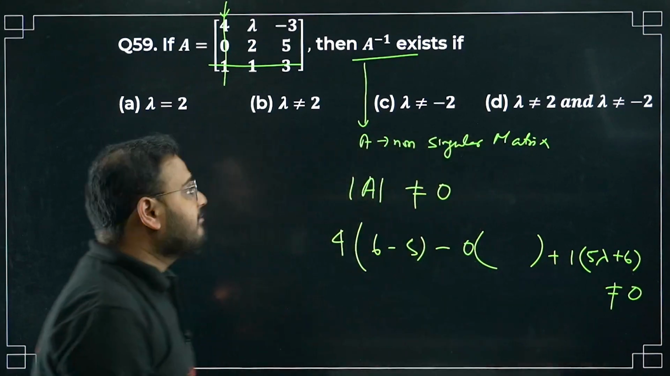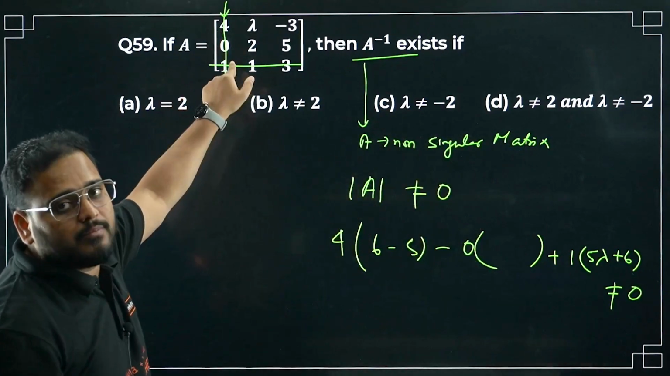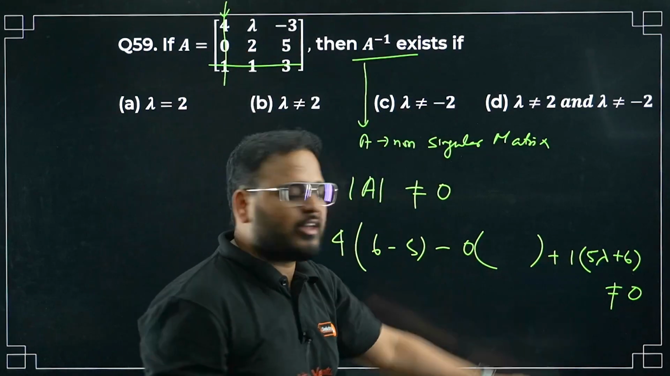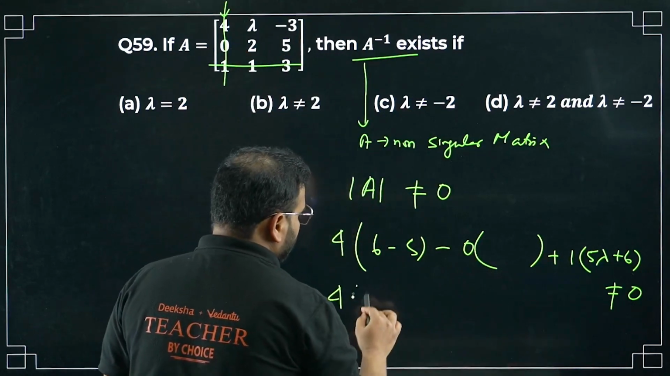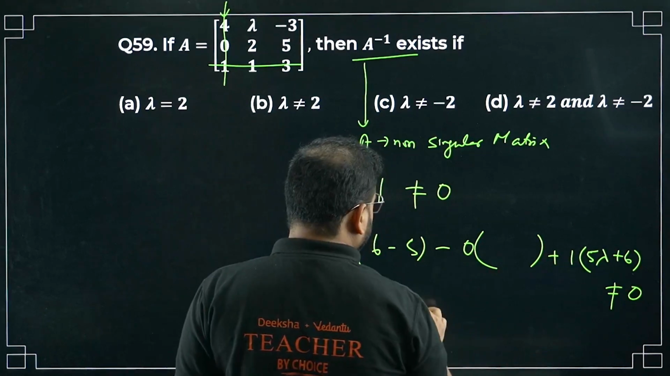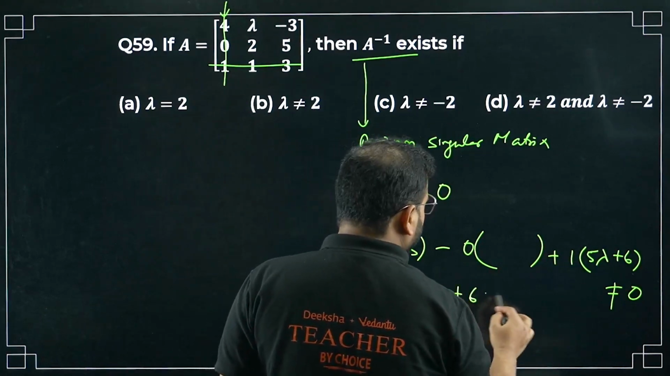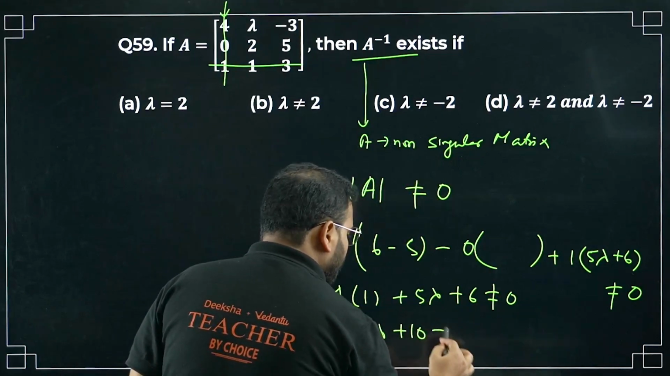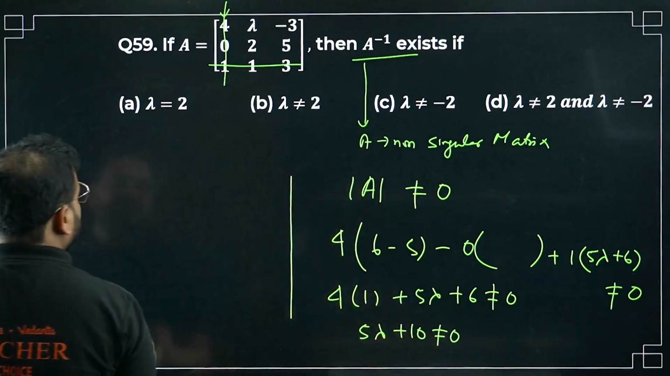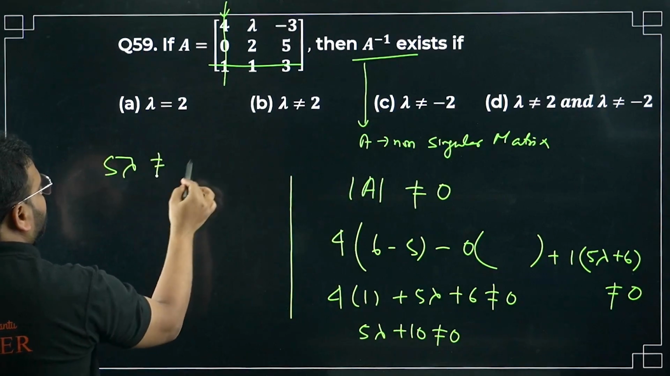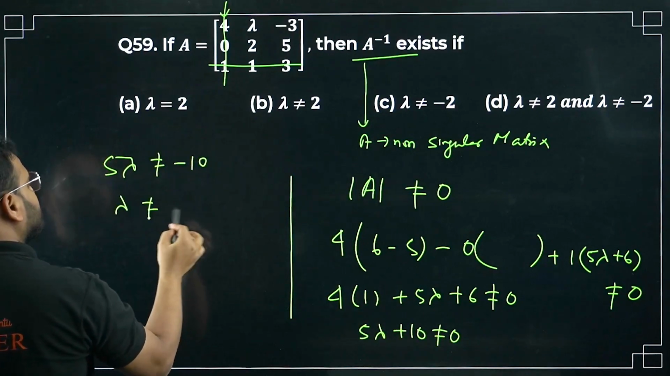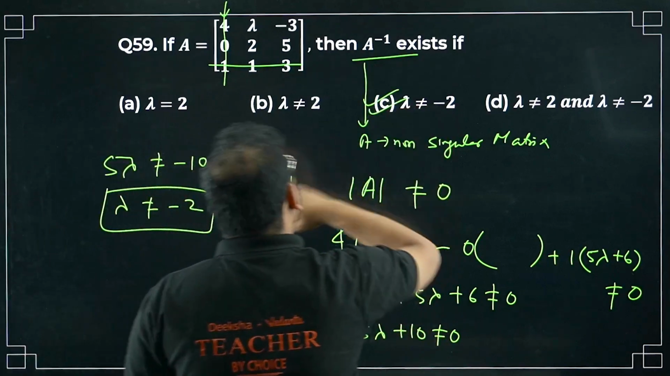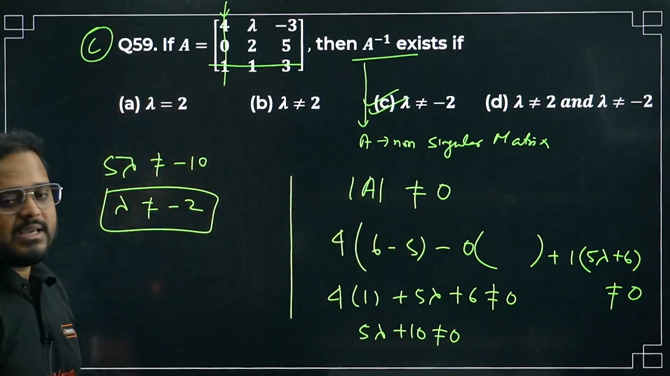What I have done, sir? Found the determinant across my first column, not the row, because there was 0, no? I got greedy. One term will be 0 only. I don't have to take care of that part. I'll get here 4 times of 1 plus 5 lambda plus 6 not equal to 0, giving me 5 lambda plus 10 not equal to 0. Bring the 10 on this side. I get here 5 lambda not equal to minus 10. So lambda is not equal to minus 2. Option number C is correct. Please check.